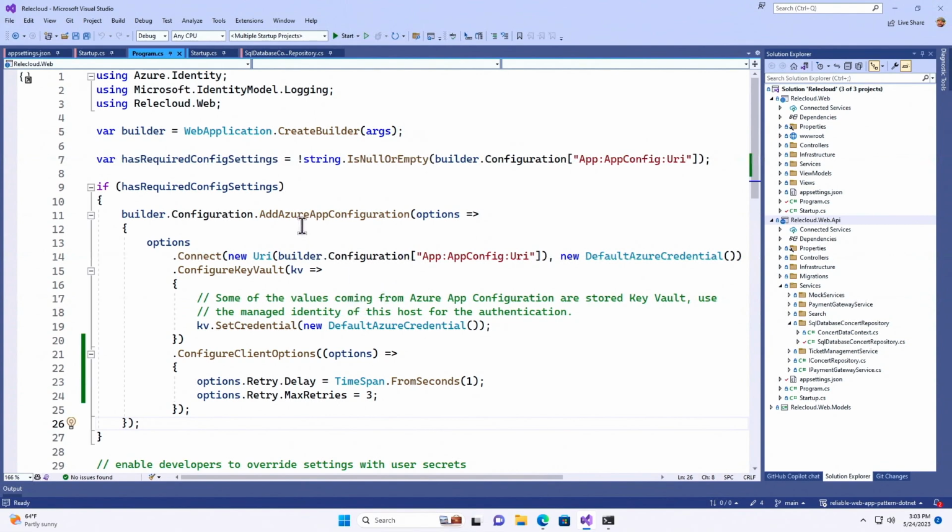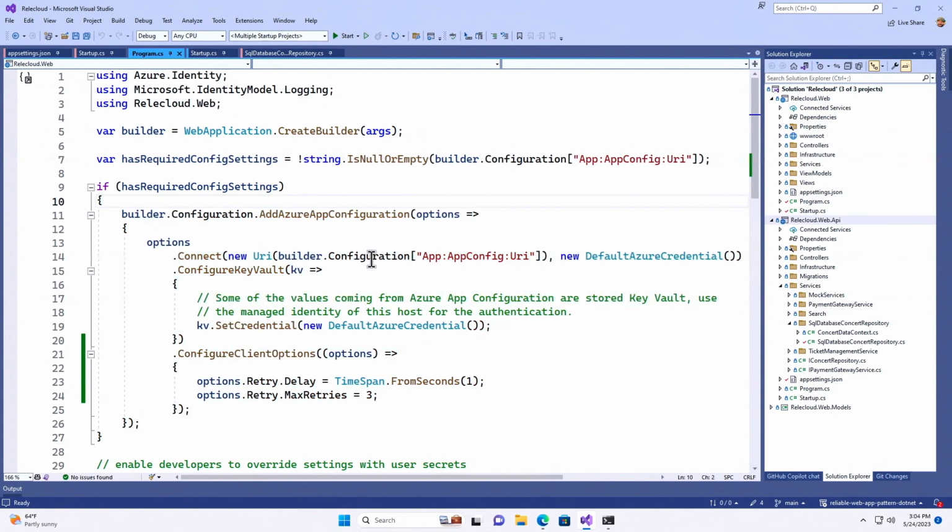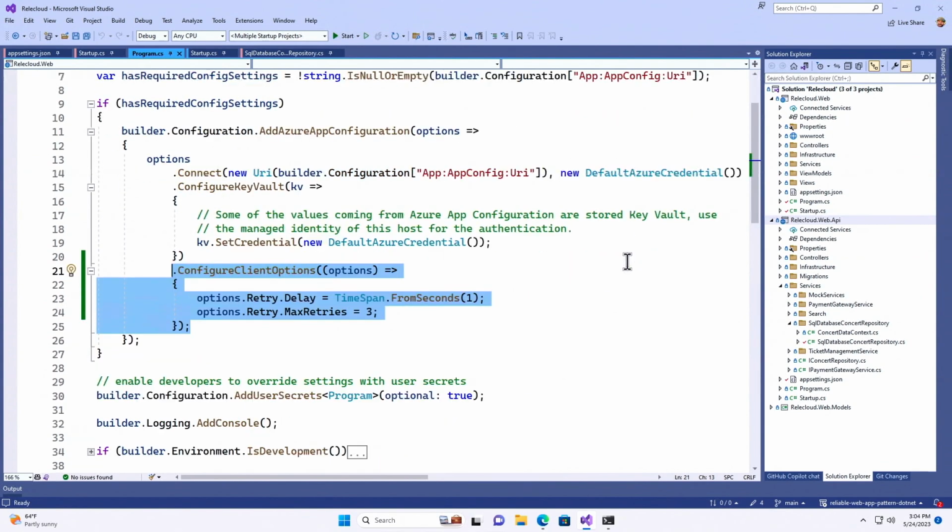So that's part of what we're talking about in the prescriptive guidance. And you can see another one happening right in here, this highlighted code. This is actually calling over to Azure App Configuration to grab configuration values. And right here, configure the client values or options. Again, retry delay, how often I should call it, 1 second, maximum 3 times before you blow up. So if it's offered internally, then use it.